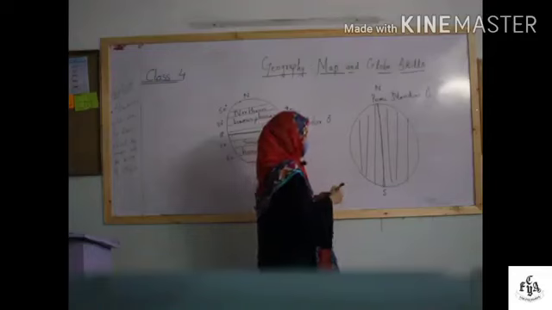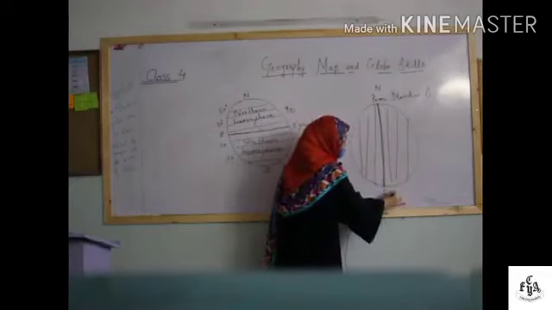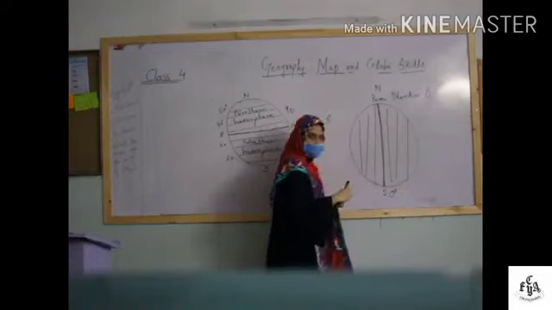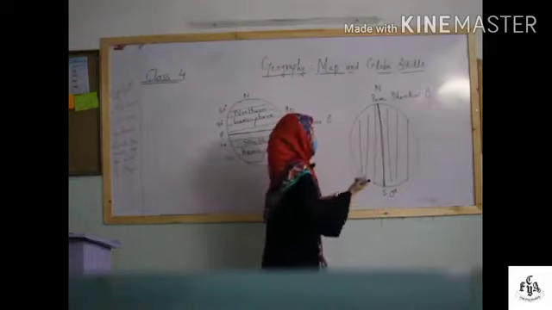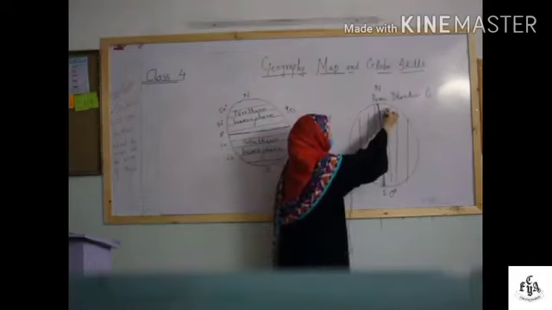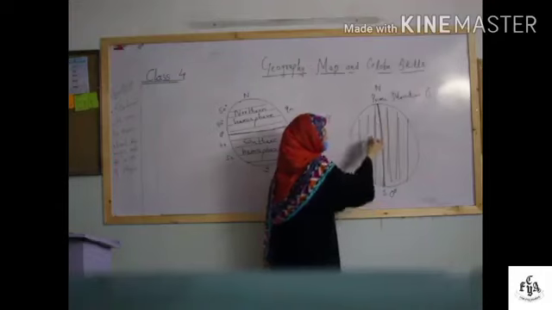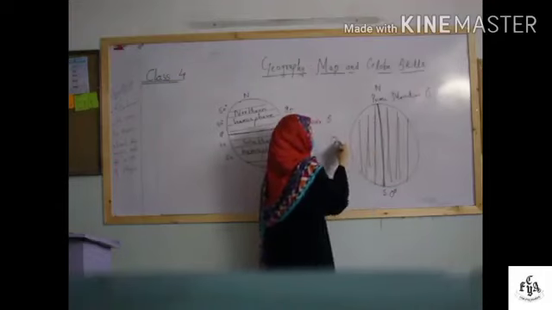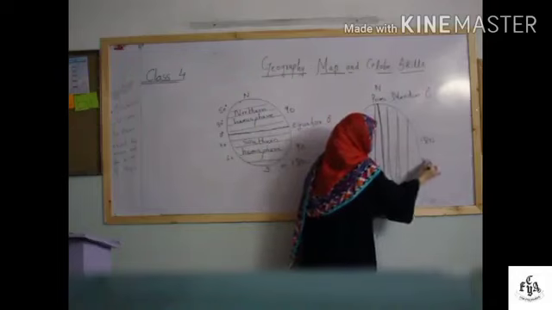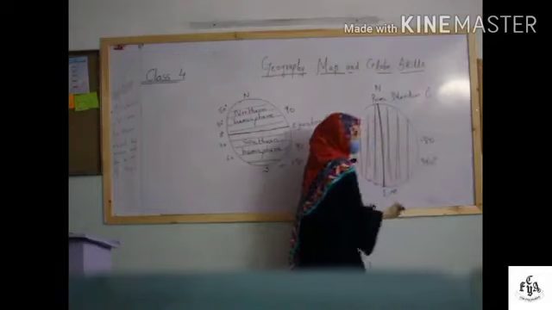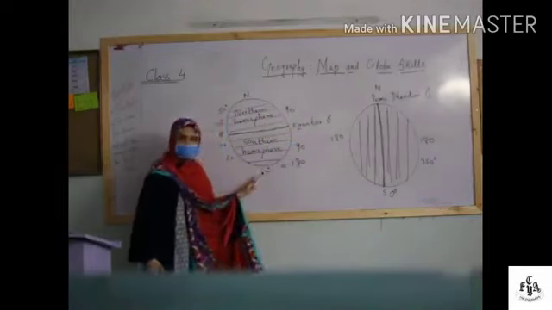Longitude. The middle line in the longitude is called the prime meridian. It is also the 0 degree line. It divides the earth into the eastern hemisphere and the western hemisphere. There are 180 lines in the eastern hemisphere and 180 lines in the western hemisphere. 180, 180. Total 360. So we have 360 lines of longitude and we have 180 lines of latitude.